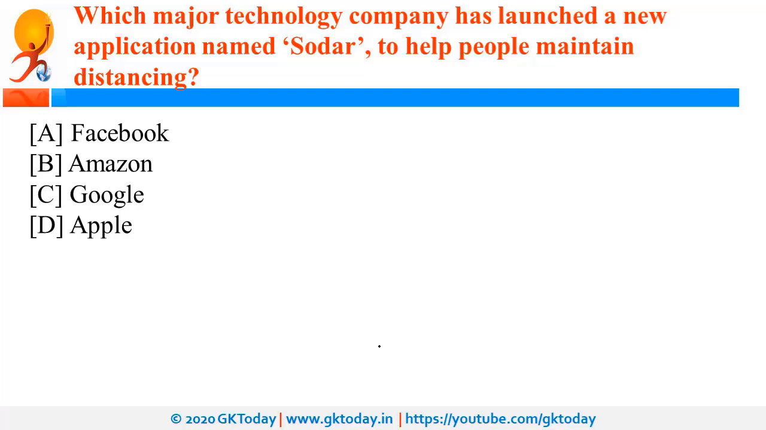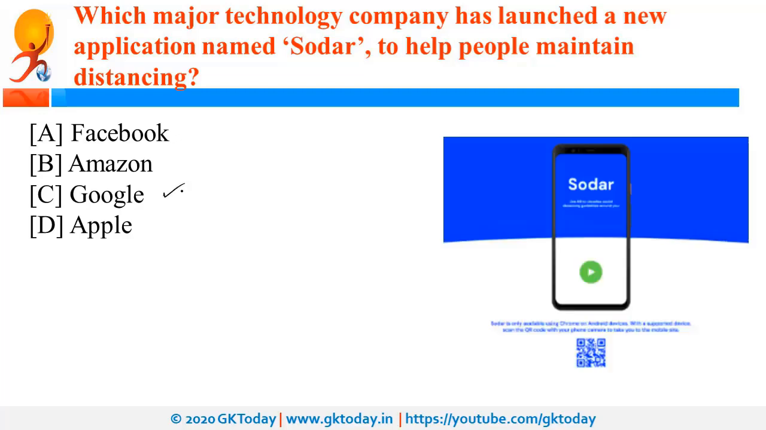Which major technology company has launched a new application named Soda to help people maintain social distancing? So this has been launched by Google, and this will help people to maintain social distancing, and it is going to create a visual boundary using the smartphone data.